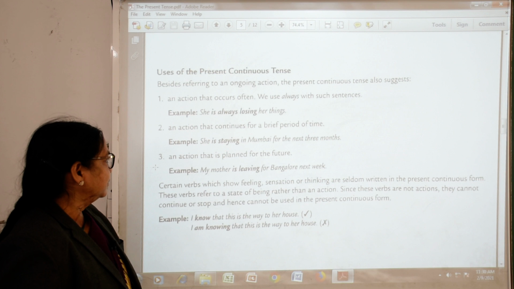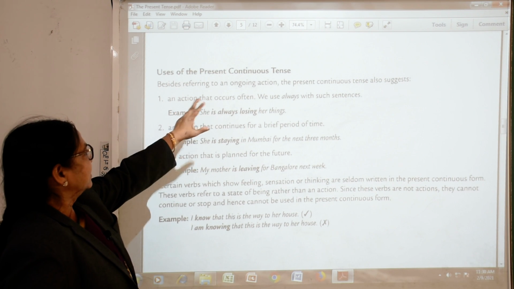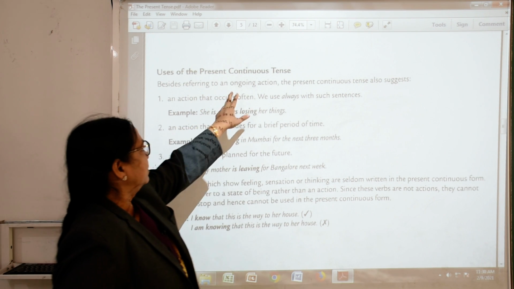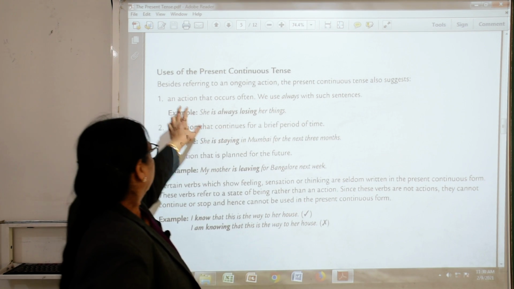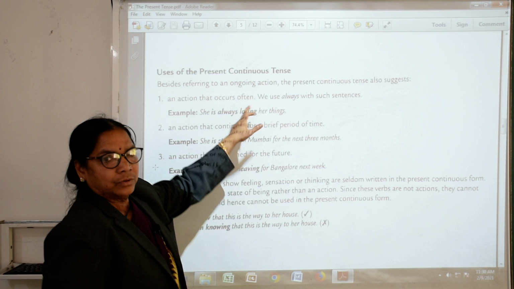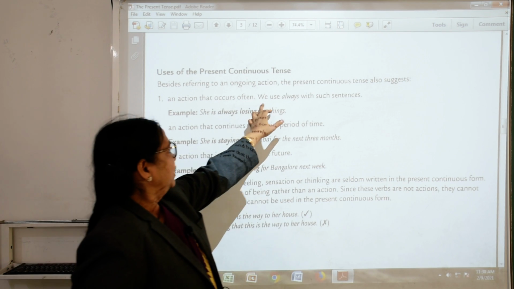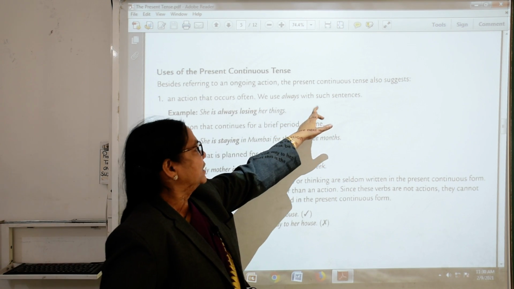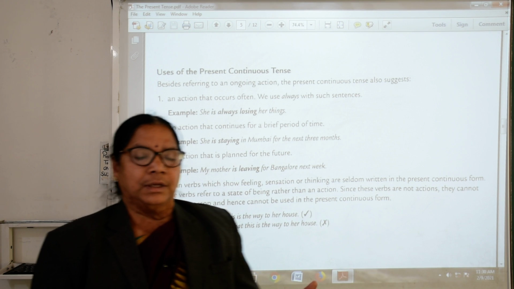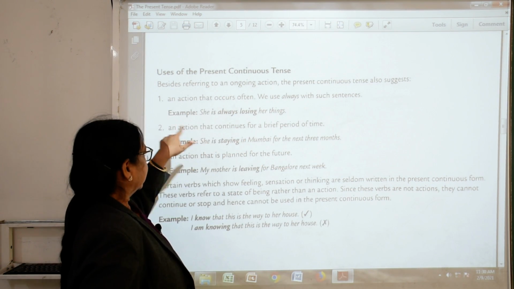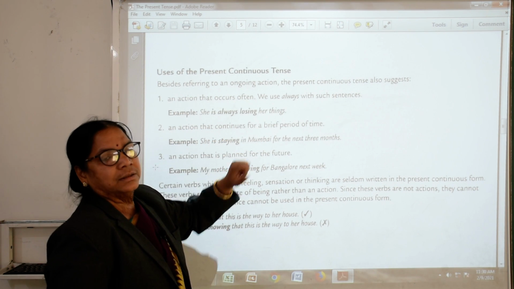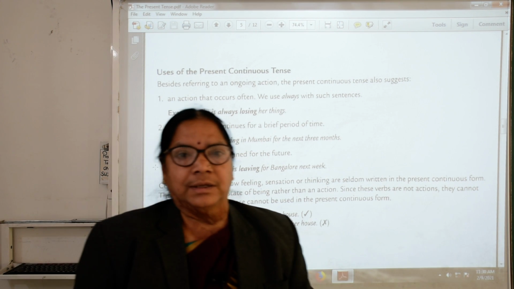Now, we will move further. Use of present continuous tense. Besides referring to an ongoing action, the present continuous tense also suggests an action that occurs often. We use always with such actions. We have to use always with the present continuous tense. Example: she is always losing her things.